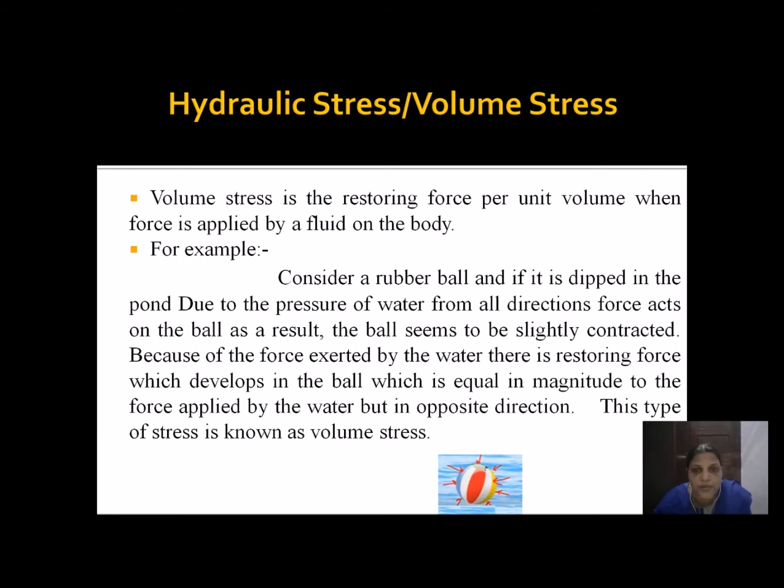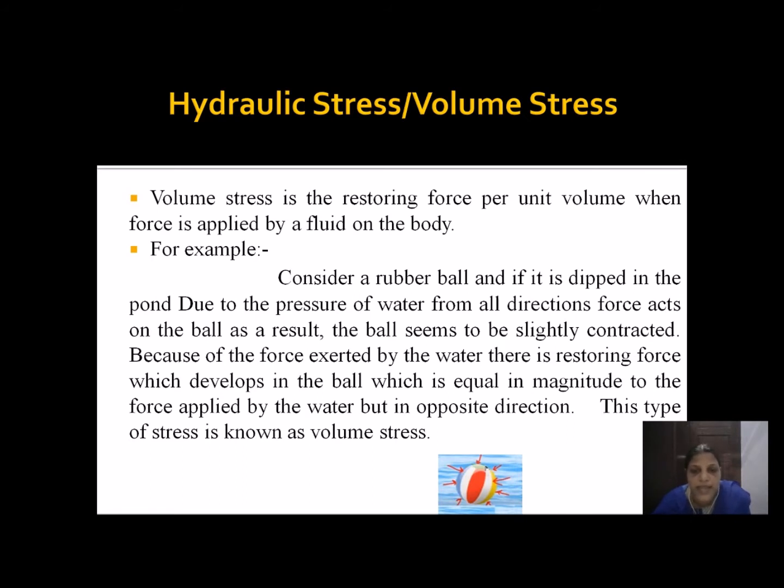Due to the pressure of water from all directions, force acts on the ball. As a result, the ball seems to be slightly contracted. Because of the force exerted by the water, a restoring force develops in the ball, which is equal in magnitude to the force applied by the water, but it acts in the opposite direction. This is called volume stress.